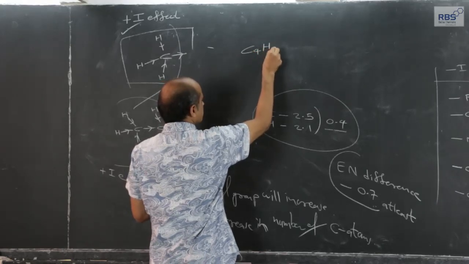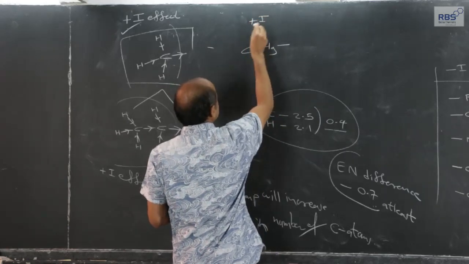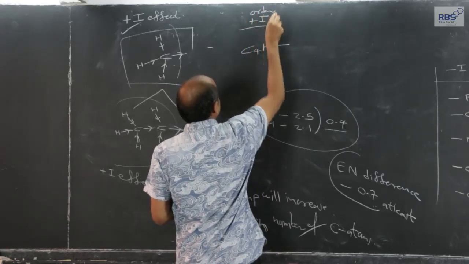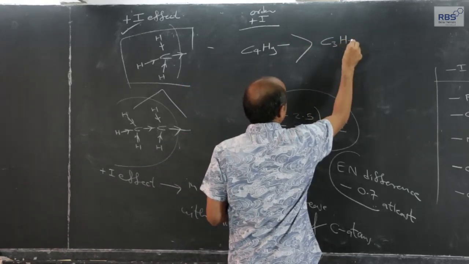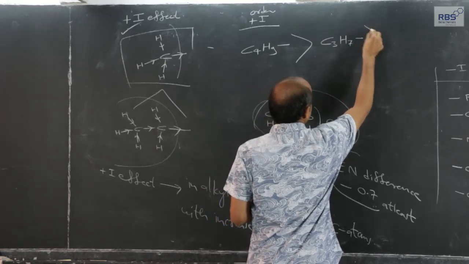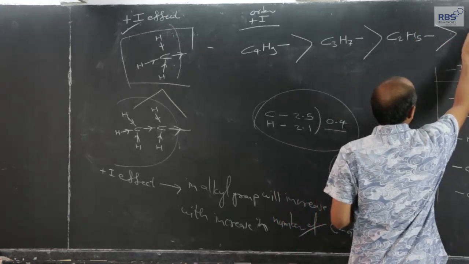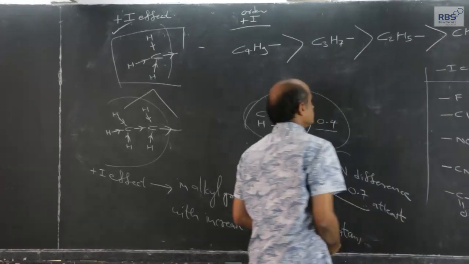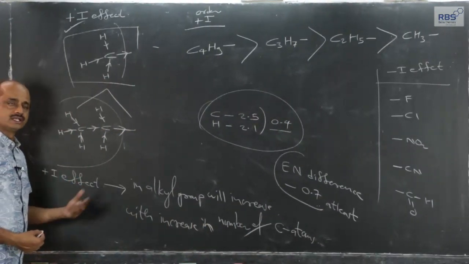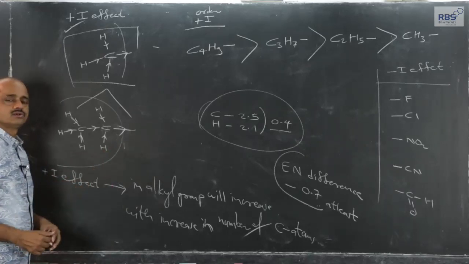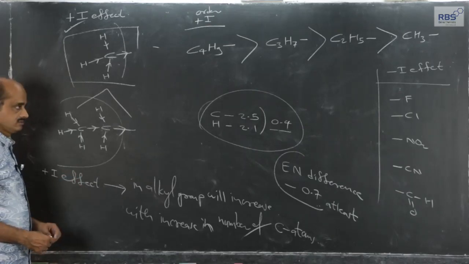in short, let me write in this fashion, C4H9, the plus I effect order: butyl group will be greater than propyl group, than ethyl group, and last will be methyl group. So, as the number of carbon atoms in the alkyl group goes on increasing, the electron releasing capacity goes on increasing, means I can say that positive inductive effect will go on increasing.